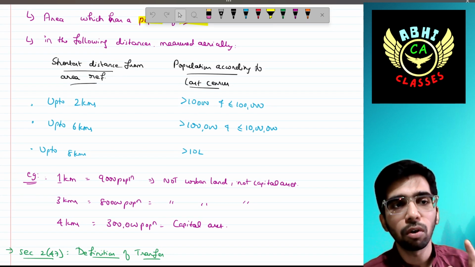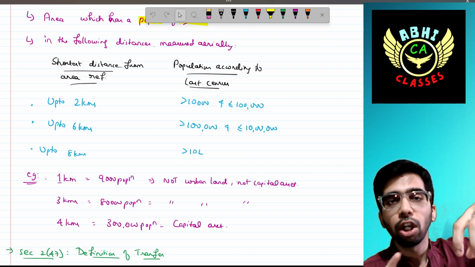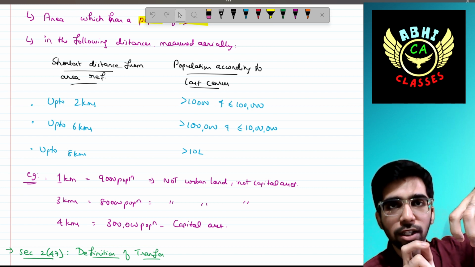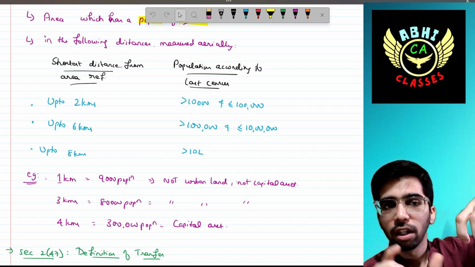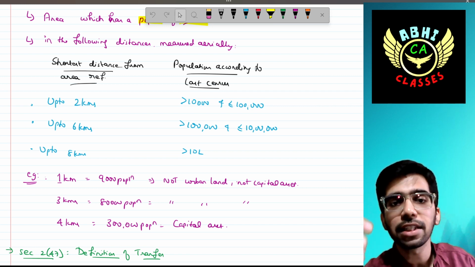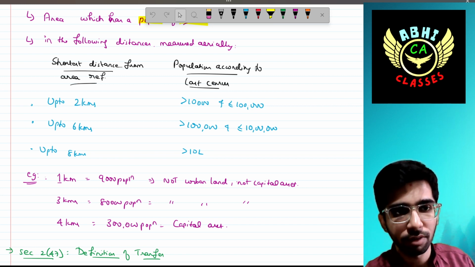For example, the land is 1 kilometer from the municipality, within the 2 kilometer limit. But the population is 9,000, so it is not treated as urban land. It is treated as rural agricultural land, and hence capital gain would not arise.